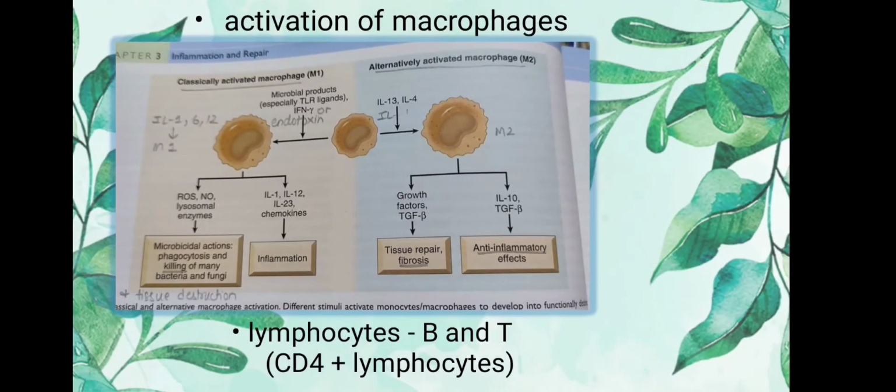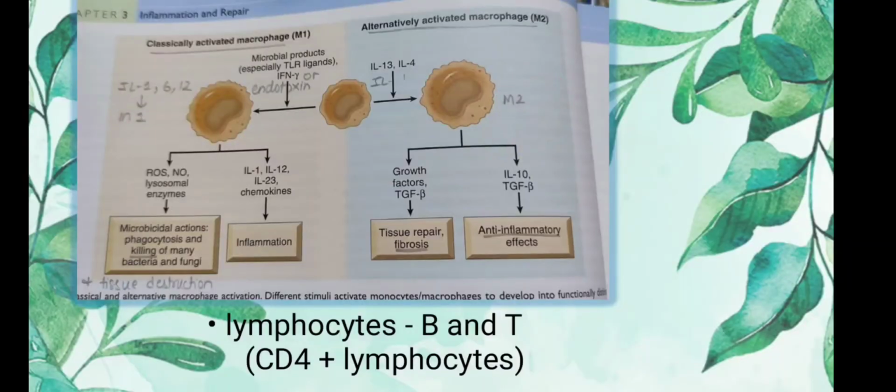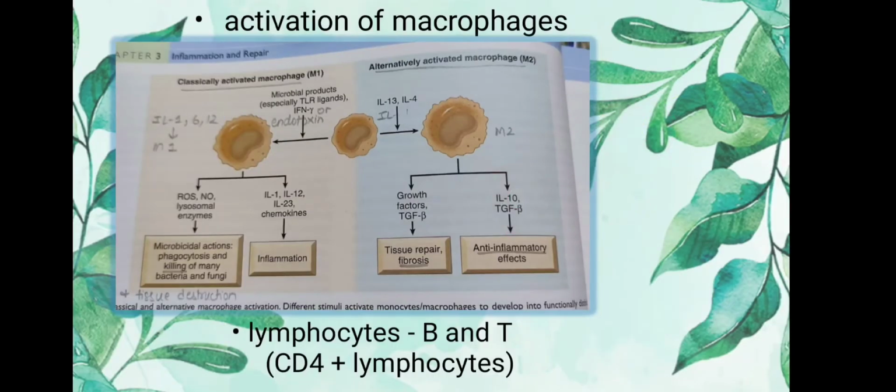All this we will again cover in the mediators of inflammation. So this table is very important. The last hallmark cells of chronic inflammation are lymphocytes. So B and T lymphocytes are involved, and mainly the CD4 T lymphocytes do all the work. We'll see the role of lymphocytes a little bit later on.